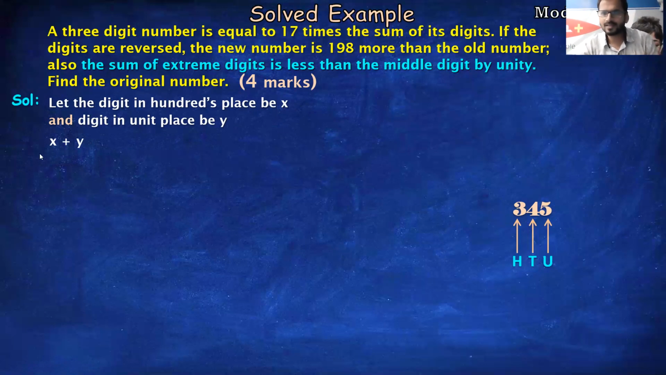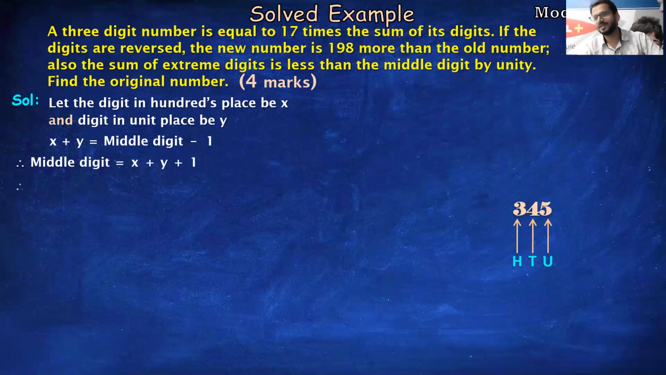The sum of the extreme means x plus y, is means equals to, less than means after leaving some space, a minus sign, the middle digit. Middle digit is what? I don't know. So I'll write middle digit as it is, by unity. Unity means 1. To find the middle digit, do the shifting part. Shift -1 from right to left, it will become +1. So the middle digit is nothing but x plus y plus 1. Fine. The 100 place became x, the unit became y, and the middle digit became x plus y plus 1.